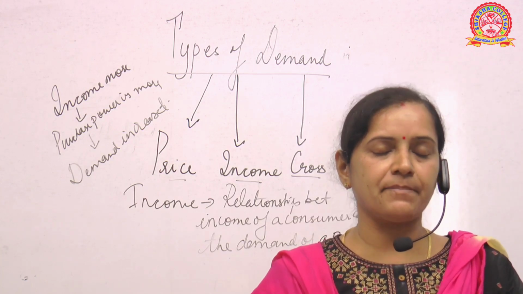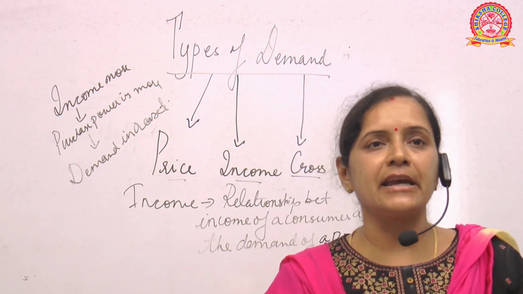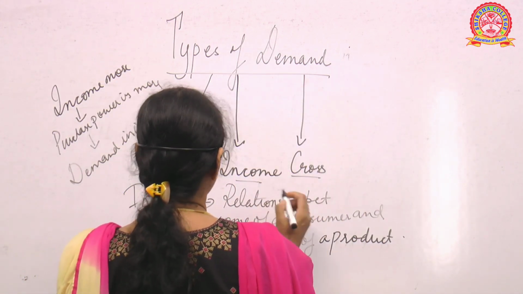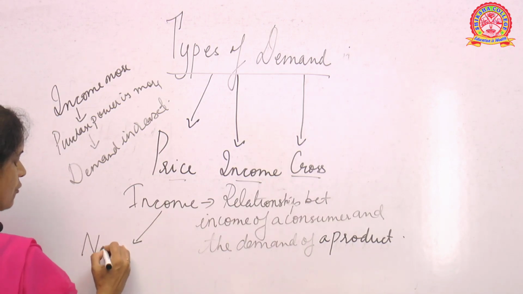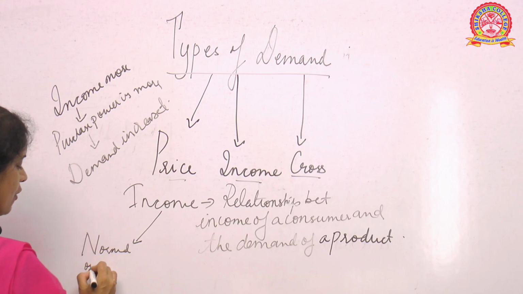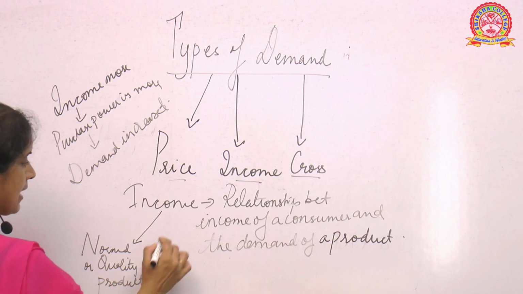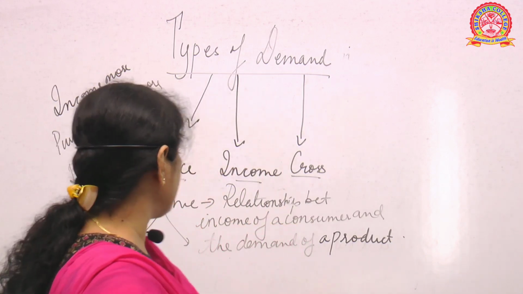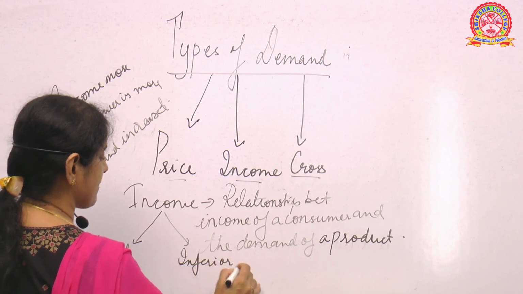Income demand can be explained for two different kinds of products. One is the normal product and one is the inferior product. Now, what is this normal product and inferior product? The types of this income demand we can explain in two types. One is the normal or quality product. And another one is your inferior product. Inferior means the goods which are not up to the mark.